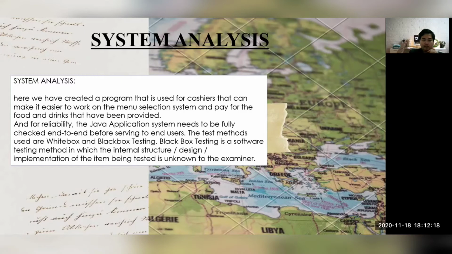The test methods are white box and black box testing. Black box testing is a software testing method in which the internal structure, design, or implementation of the item being tested is not known to the examiner.